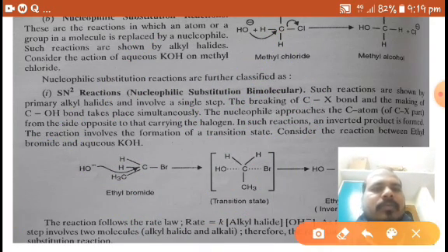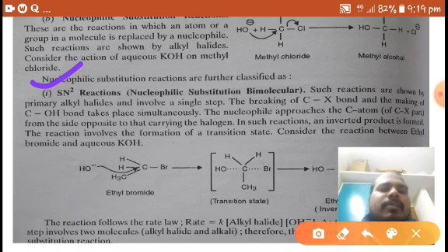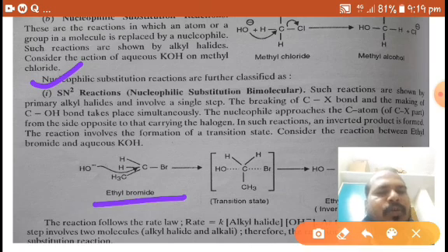SN2 reactions are generally undergone by primary alkyl halides. Such reactions are shown by primary alkyl halides and involve a single step. The breaking of the C-X bond and the making of the C-OH bond take place simultaneously.